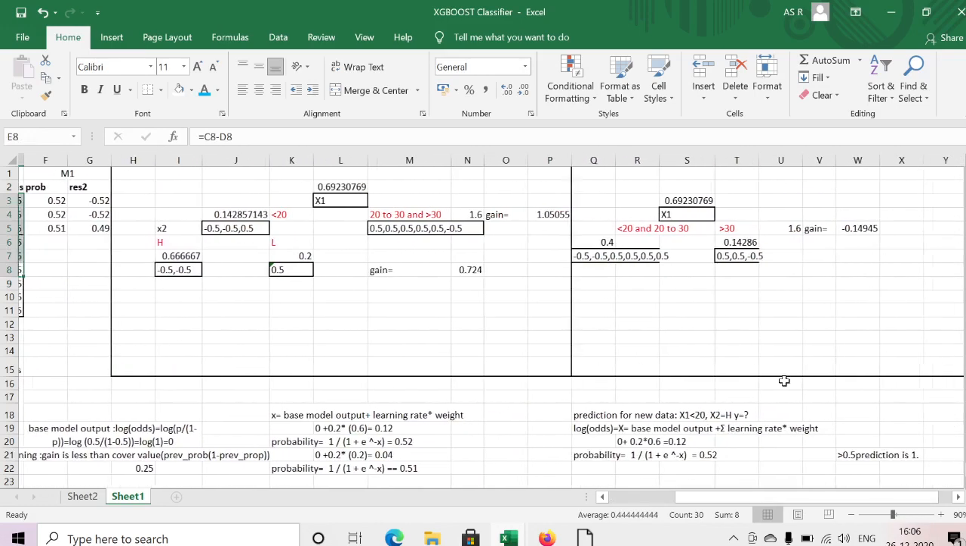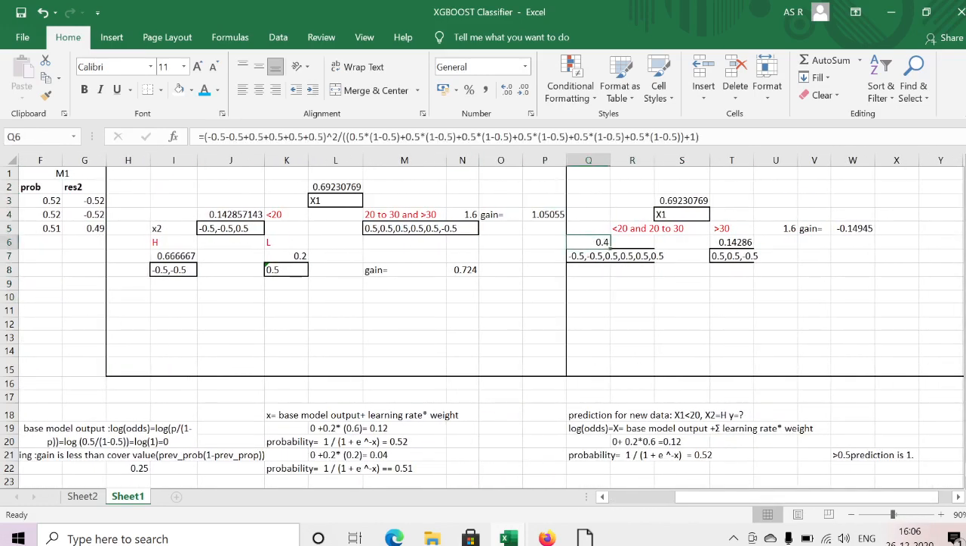Then I am calculating the similarity weight for these 6. If I see here, minus 0.5, minus 0.5, plus 0.5, plus 0.5, plus 0.5, plus 0.5. I have added all the residuals, whole square. That is the numerator. For the denominator, for the first residual, previous probability multiplied by 1 minus previous probability. Similarly I am calculating the second, third, fourth, fifth and sixth residuals, and I am adding my lambda. I have calculated the similarity weight for this left side.